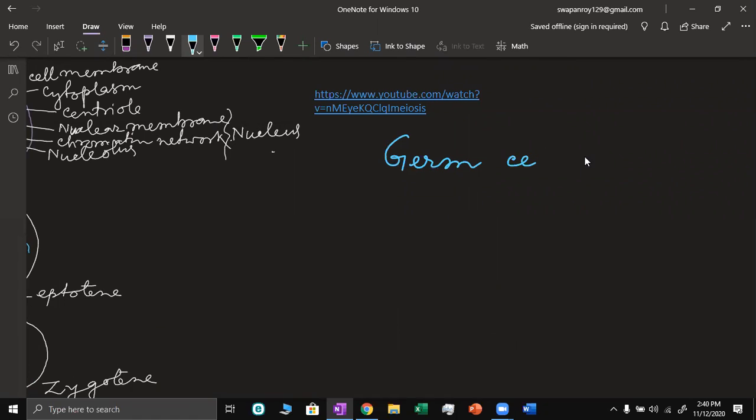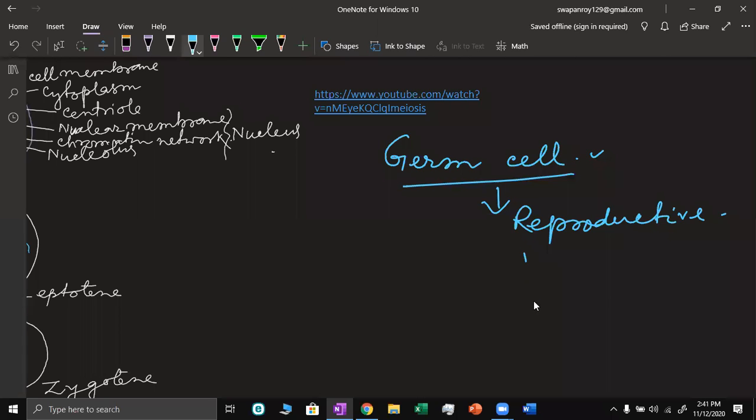This germ cell produces reproductive cells, those are the gametes. These gametes are produced by this meiosis division.